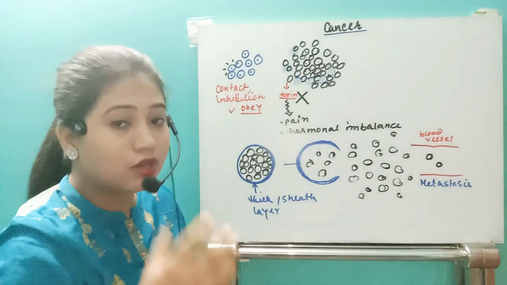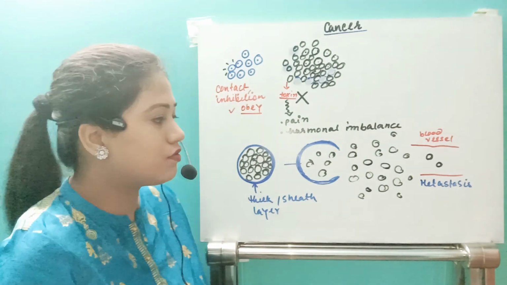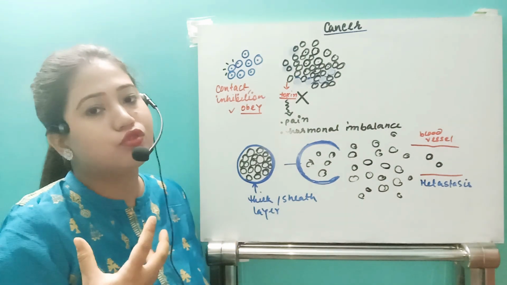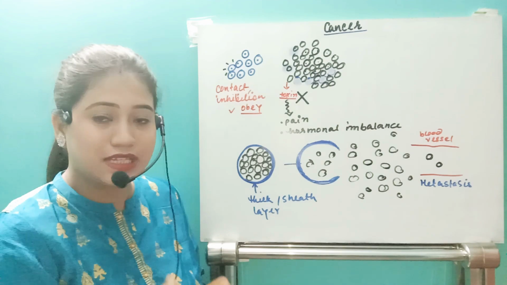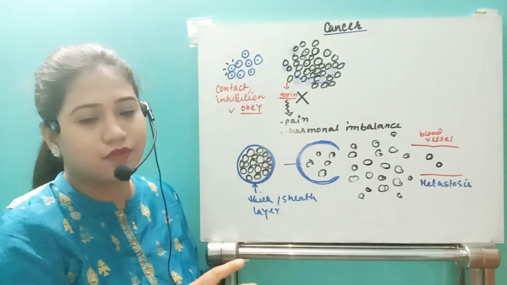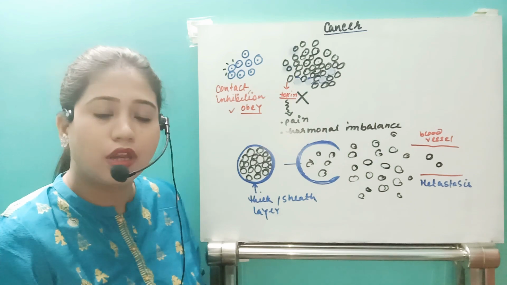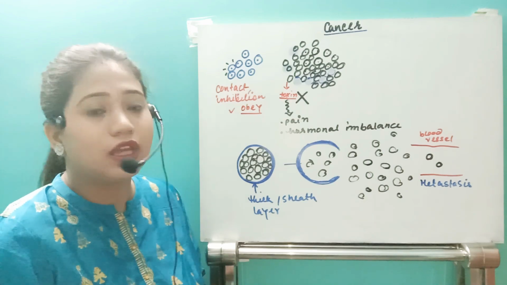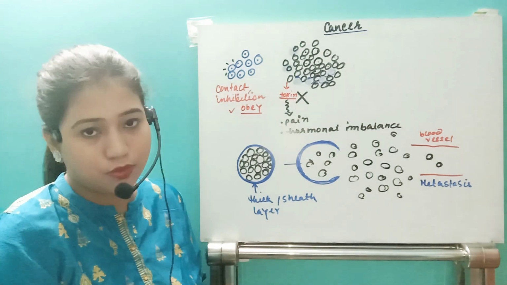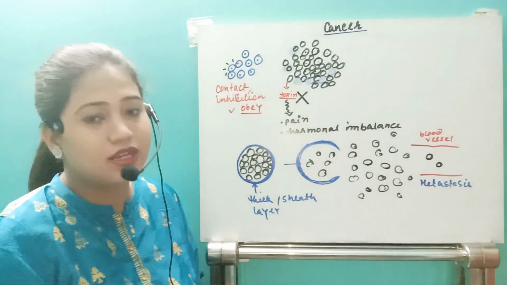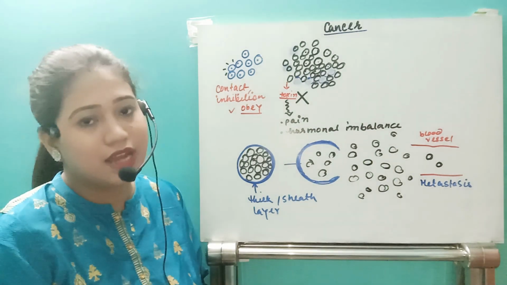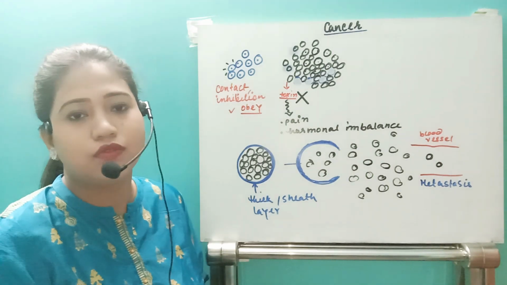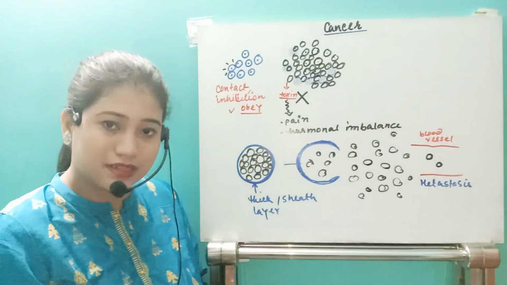And once it reaches the metastasis phase, it will be very difficult for the person to recover from that disease, cancer. Why? Because we know blood is circulating throughout the body to each and every region of our body, from the head to the toe, in every organ, so those cancerous cells will get spread, right? And once it gets spread, it will be very difficult to kill that cancerous growth, right? And that phase will be known as metastasis, or generally we use the term fourth stage, the last stage of cancer.